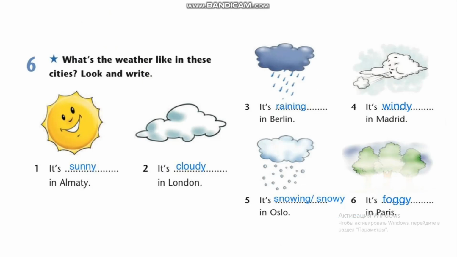Exercise 6. What is the weather like in these cities? Look and write. The first: it's sunny in Almaty. The second: it's cloudy in London. The third: it's raining in Berlin. The fourth: it's windy in Madrid. The fifth: it's snowy in Oslo. The sixth: it's foggy in Paris.